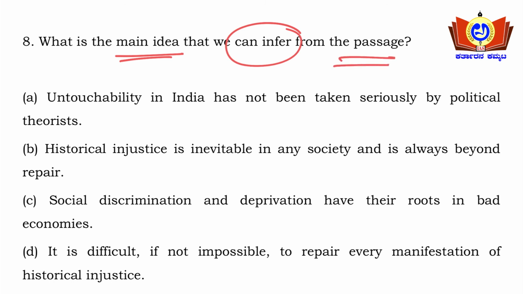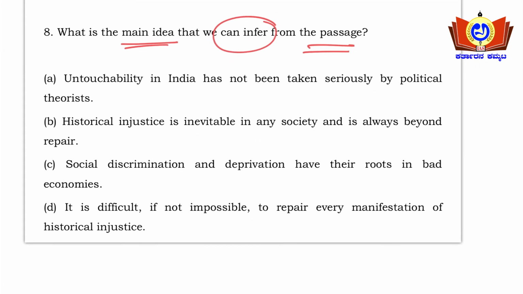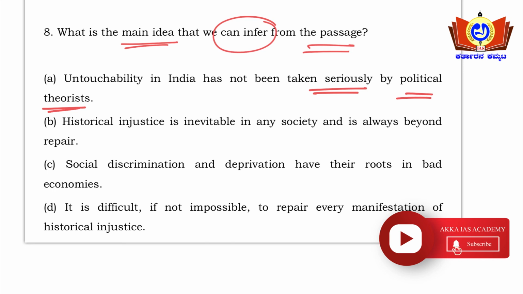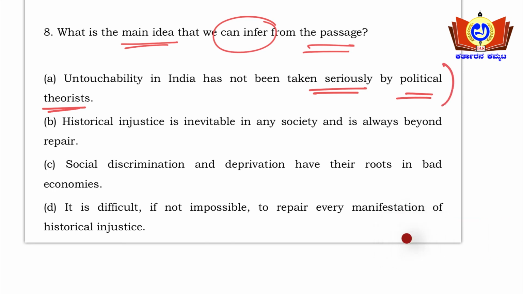Option A: untouchability in India has not been taken seriously by political theorists. No, nowhere in the passage can we say that political theorists have not taken untouchability seriously. So option A is wrong here. Option B: historical injustice is inevitable in any society and is always beyond repair.